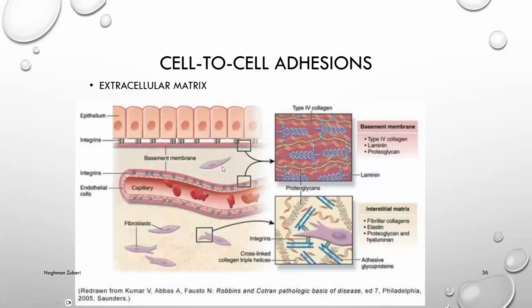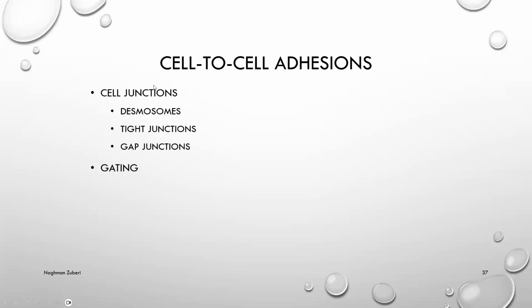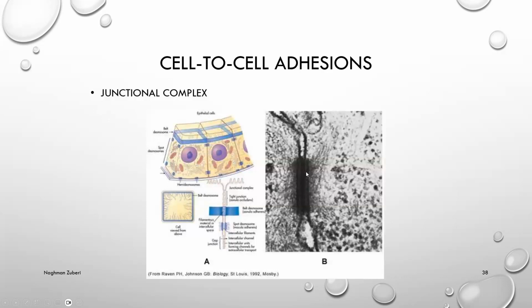Different types of cell-to-cell adhesion: integrins, cadherins, etc. We are discussing cell-to-cell adhesions, cell junctions. These are different, like desmosomes, tight junctions, and gap junctions, and then gating. Here we can see the junctional complex.